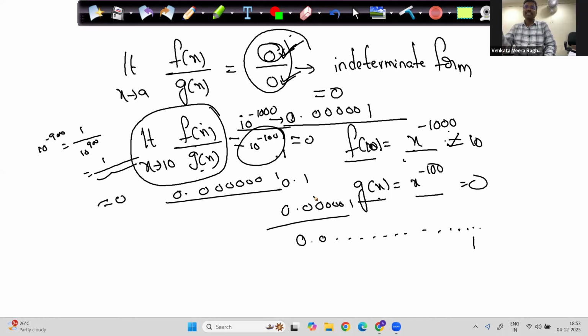Now you see, I'm just reversing. I'm taking f(x) as 10 power minus 100 and g(x) as 10 power minus 1000. I am taking f(x) as a very bigger number and g(x) as a very small number. So now I am doing limit x tends to 10 of f(x) by g(x).